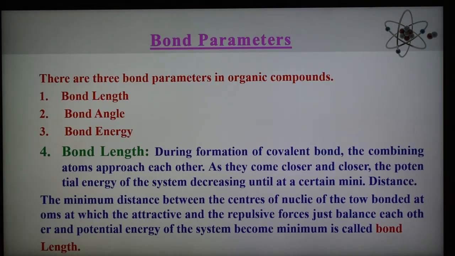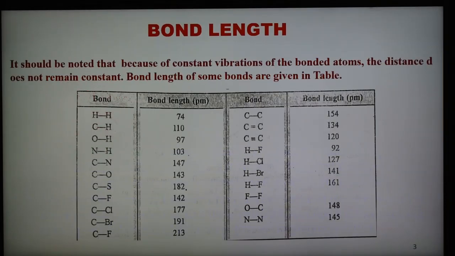Therefore, this distance between the centers of the nuclei of the 2 bonded atoms, at which the attractive and repulsive forces just balance each other and the potential energy of the system becomes minimum, is called the bond length.